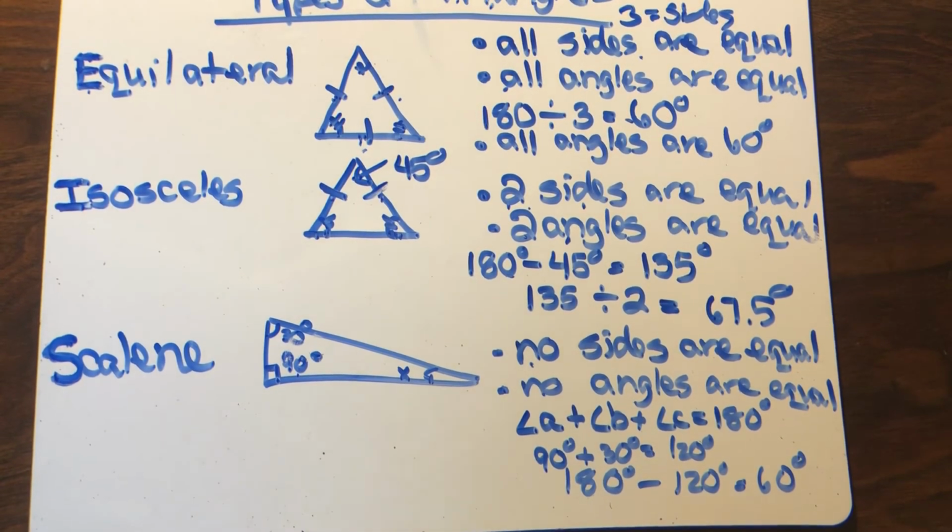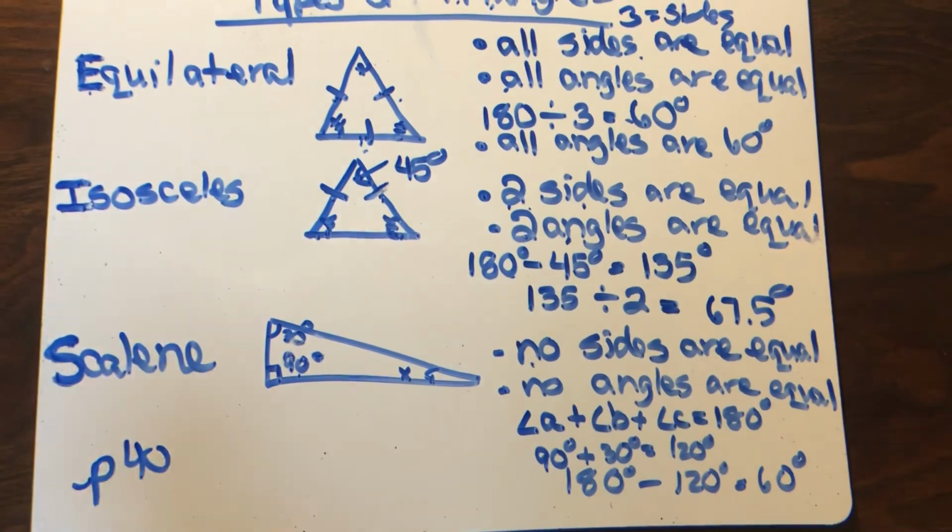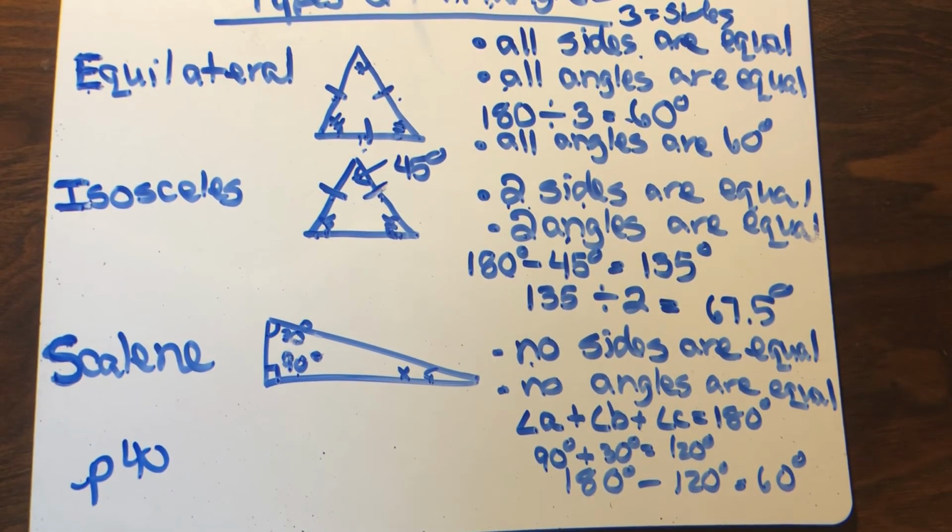If you're working along with me, you are on page 40 of your angle section where it's talking about types of triangles. So write your notes down, then go read page 40 and work their problems.